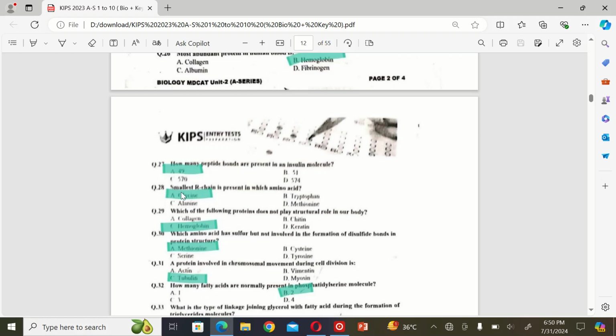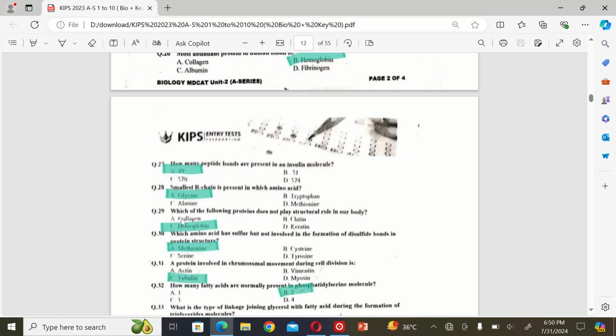The next MCQ is the smallest R chain is present in which amino acid? A. Glycine, B. Tryptophan, C. Alanine, and D. Methionine. So the correct option is A.